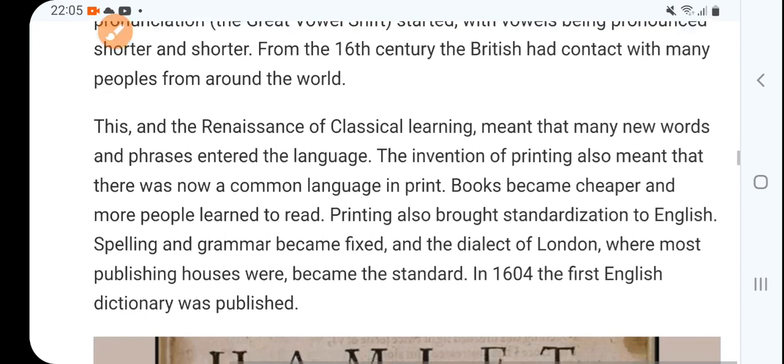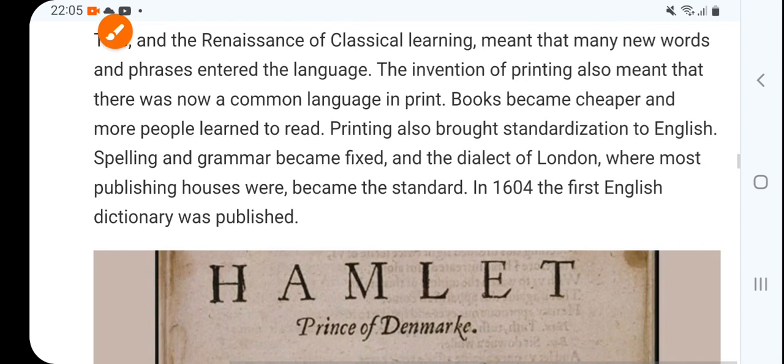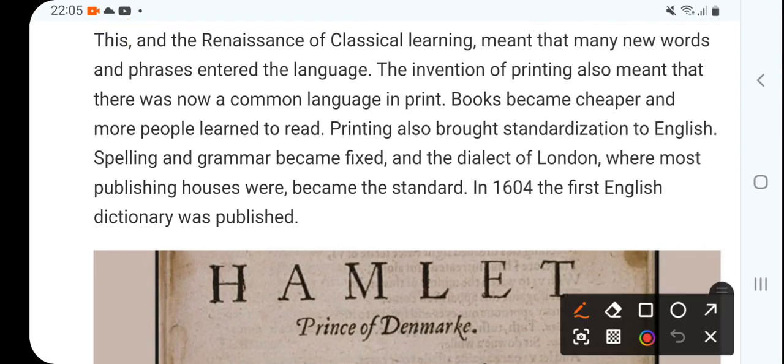The more different kinds of people we contact, the more vocabulary and different words we learn. The same happened here. And then the renaissance of classical learning meant that many new words and phrases entered the language. This is very important.